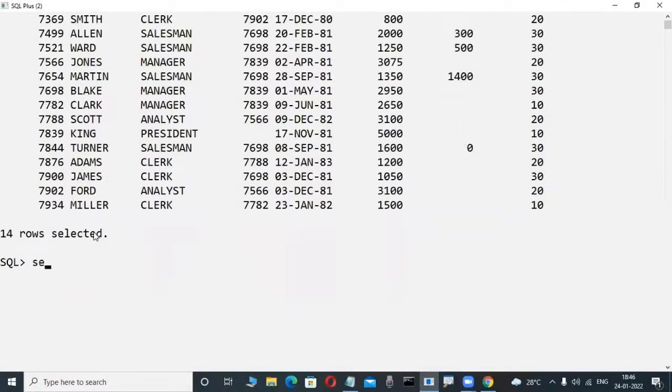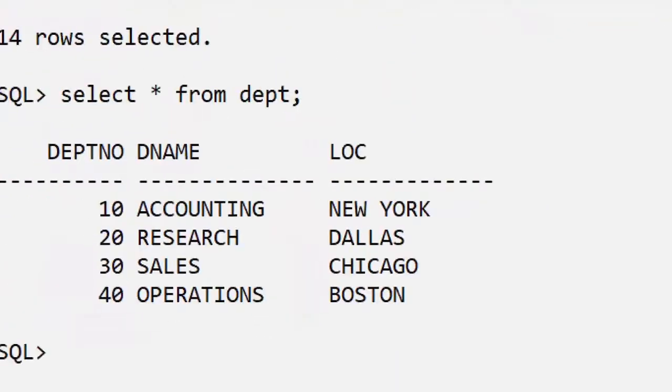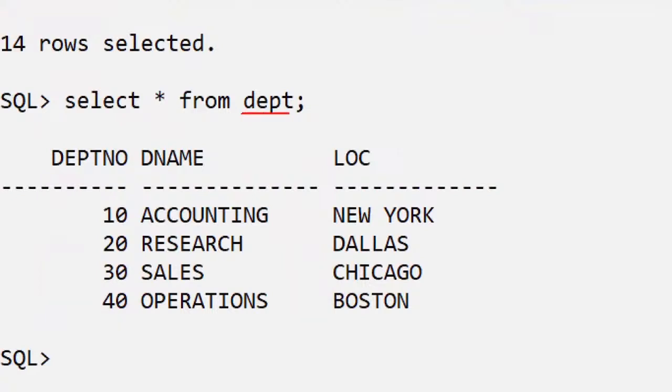Again, observe here. Another thing, observe here. Maybe some other table is there. DEPT is another table. Okay, fine. These are third normal form tables, well normalized tables. Don't worry. But first, observe here without any knowledge. DEPT is a table, maybe with department details. In this table, how many columns are there? Department number, D name, and location. 3 columns are available. How many rows are there? Observe here. 1, 2, 3, 4 rows are available.